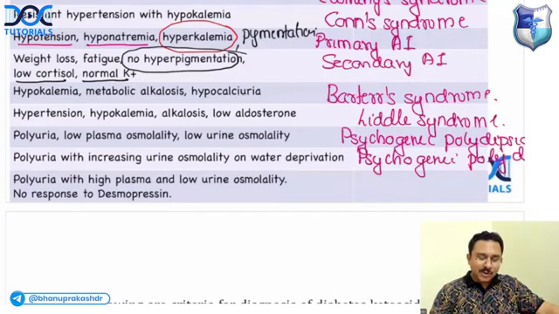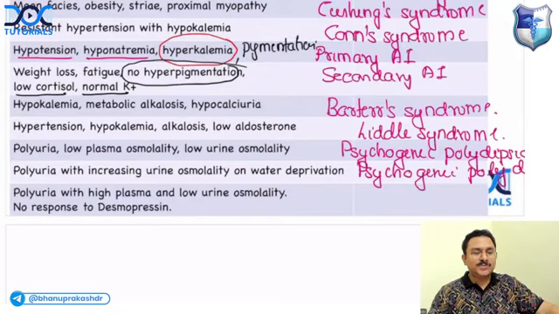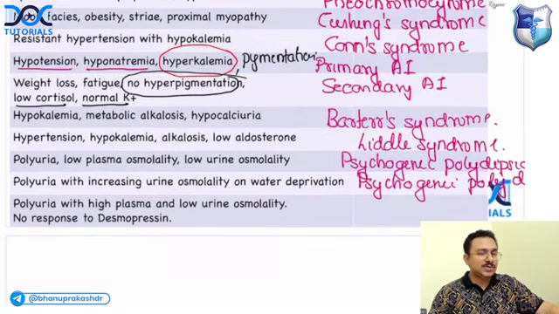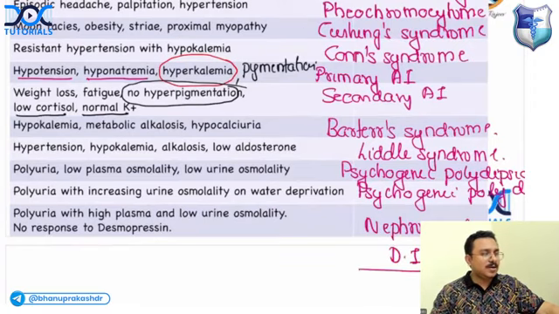Suppose there is polyuria with high plasma osmolality and low urine osmolality with no response to desmopressin, what would be the diagnosis? It would be nephrogenic diabetes insipidus.